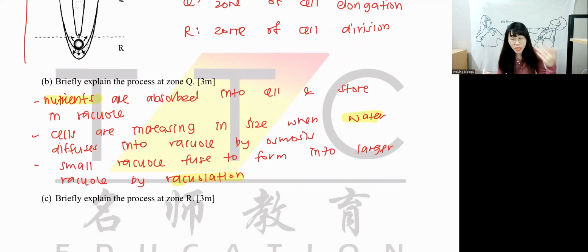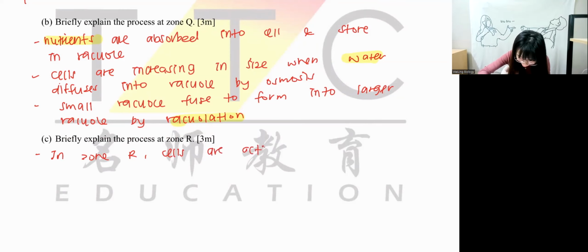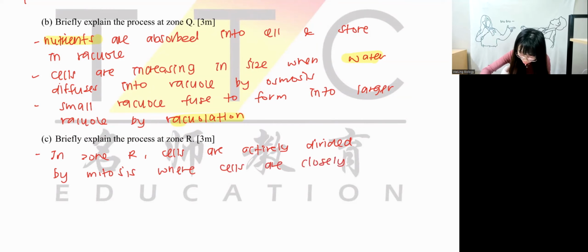So the question is also 3 marks. We have to explain in 3 sentences with the characteristics of the cell. So we have to mention that in zone R, cells are actively divided by mitosis, where cells are closely arranged.